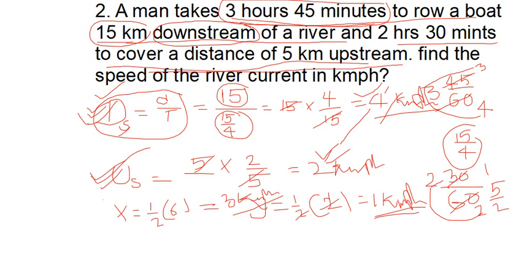Because d is greater: in downstream, the boat speed plus current speed, both are added. In upstream, both are against each other. So that's why you have to remember the d value is always greater than the upstream value.